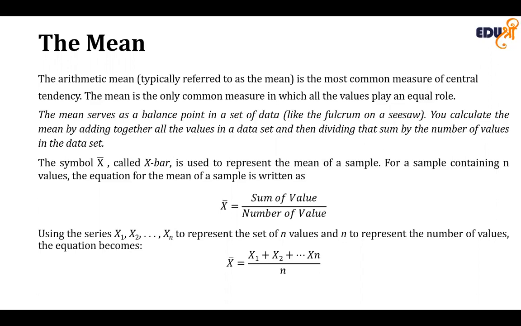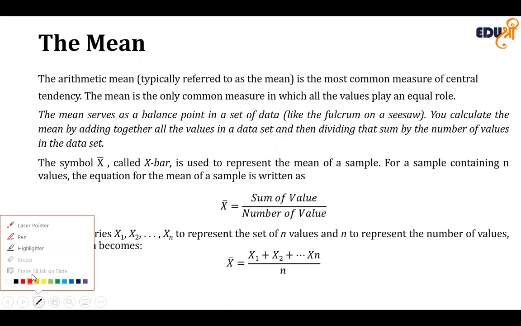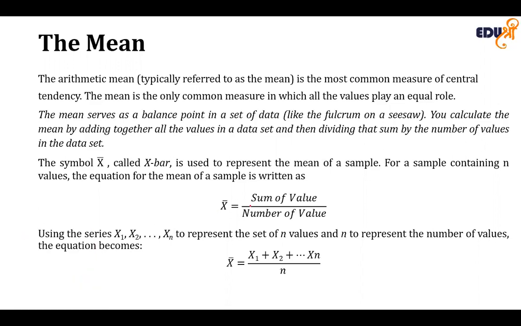The symbol is called X bar, because there is a bar over the X. It is used to represent the mean of the sample. For a sample containing n values, the equation for the mean of the sample is X bar equals the sum of the values divided by the number of values.